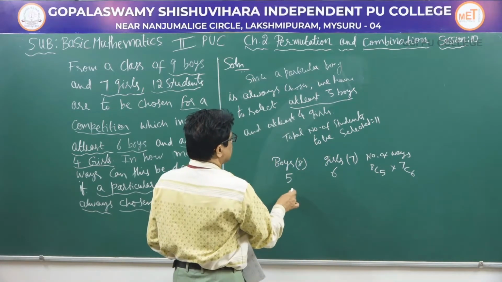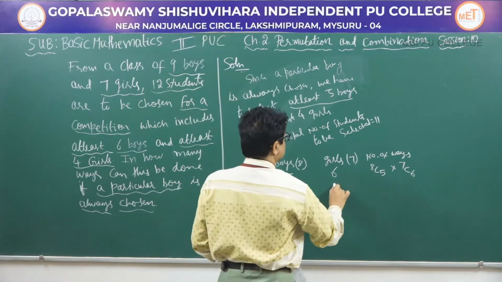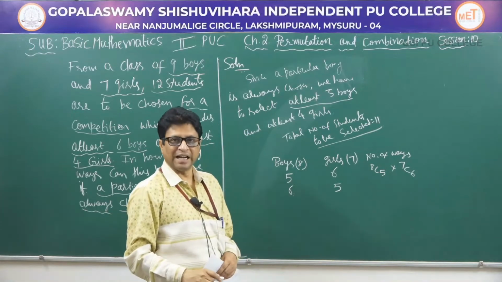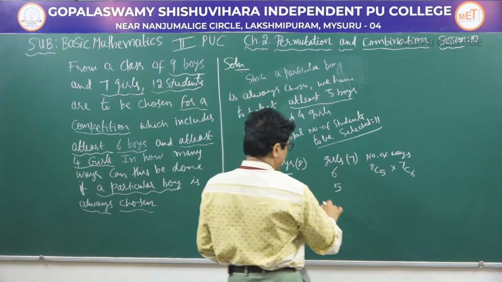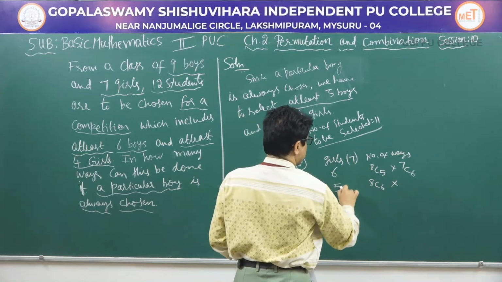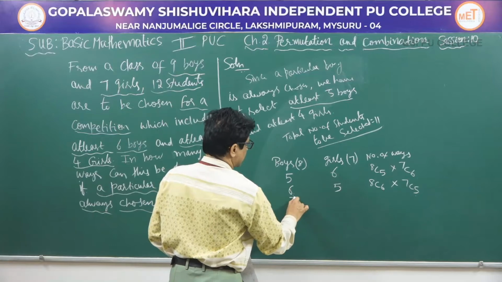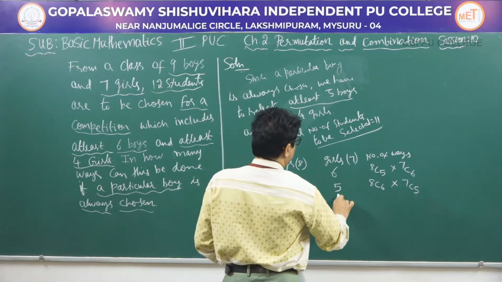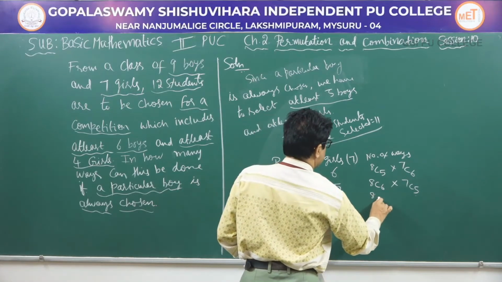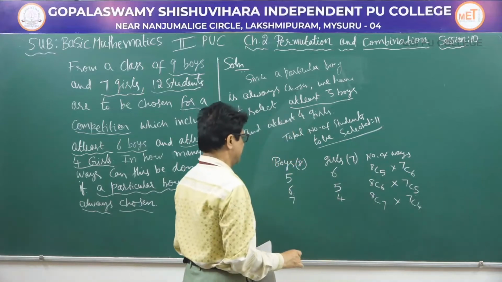So, next option is if we choose 6 boys, then we have to select 5 girls because the total number of students to be selected now becomes 11. So, we have to choose 5 girls. So, this can be done in 8C6 into 7C5 ways. Now, if we select 7 boys, then we have to select 4 girls, and this can be done in 8C7 into 7C4 ways.